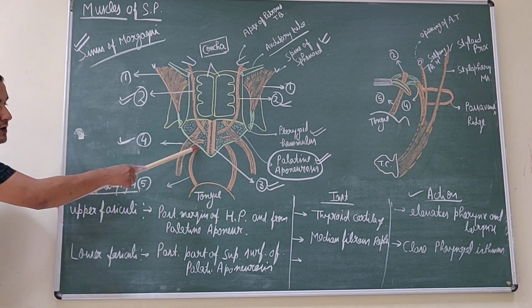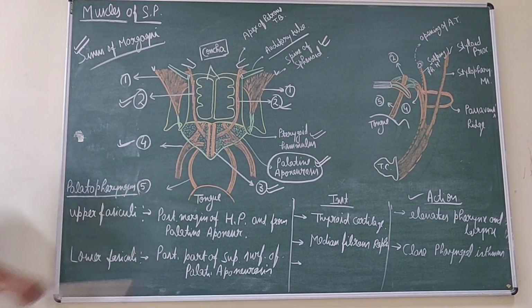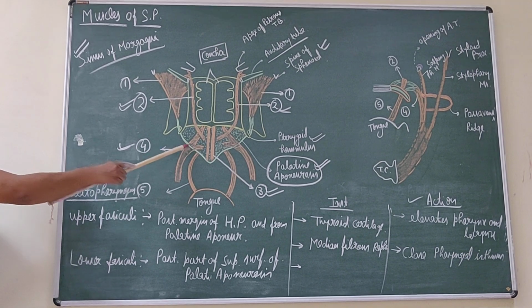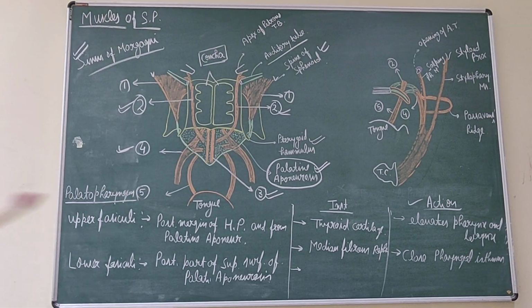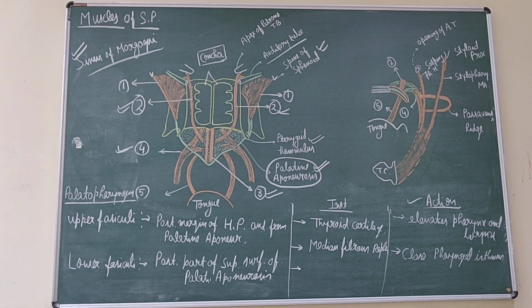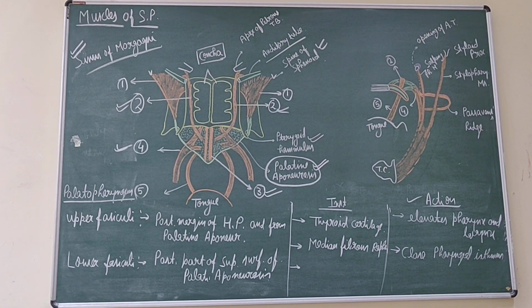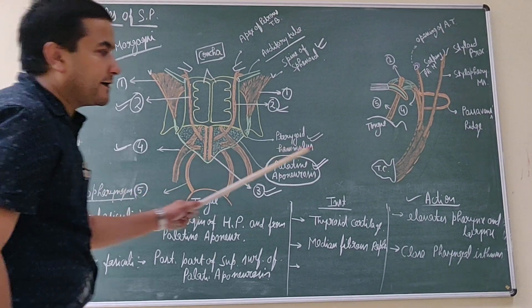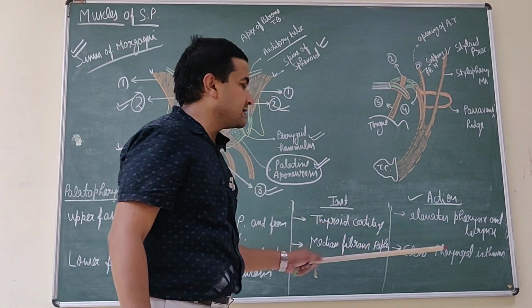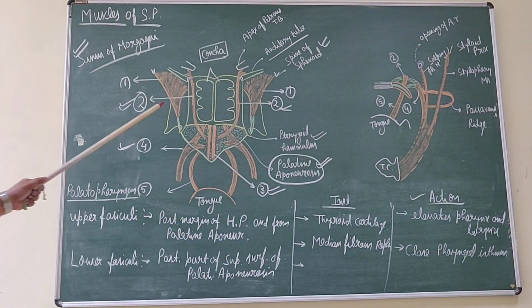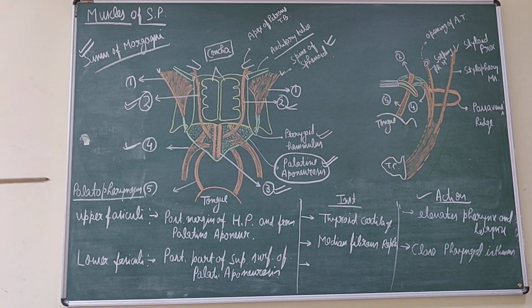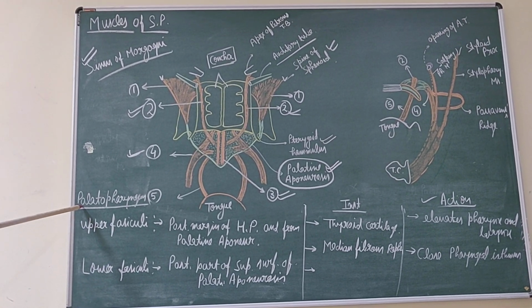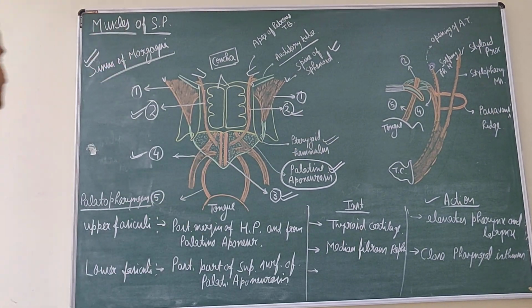The palatoglossus muscle is present in the palatoglossal arch, and this is the palatopharyngeus muscle present in the palatopharyngeal arch. So this palatopharyngeus muscle acts on the pharynx, larynx, as well as part of the soft palate. So it is also considered one of the longitudinal muscles of the pharynx.